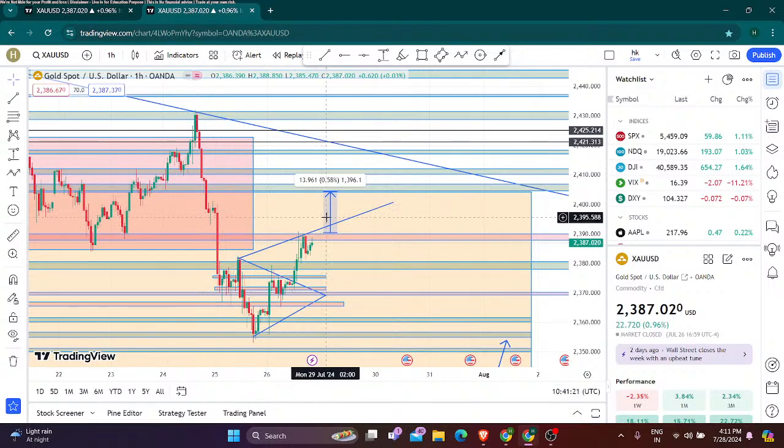How long do you think this correction is going to run for? And do you view this pullback as a buying opportunity? Well, like you said, a lot of things have happened to the market in the last few weeks.